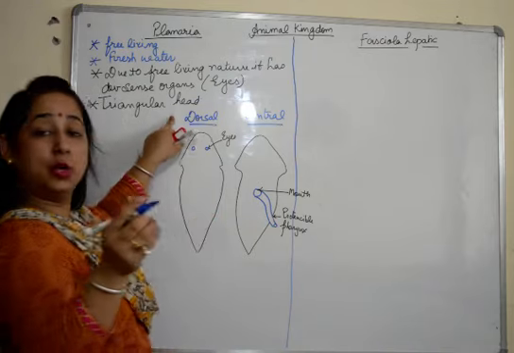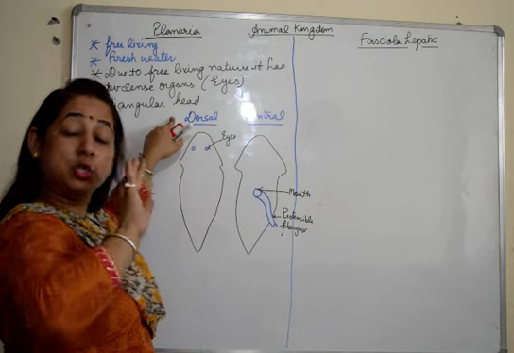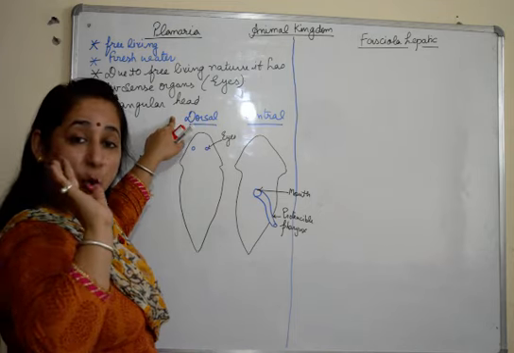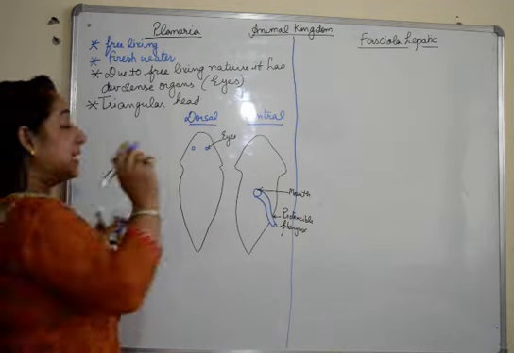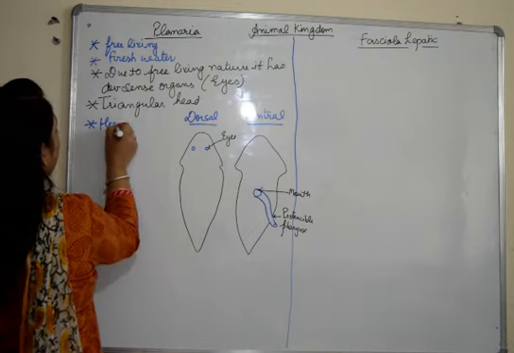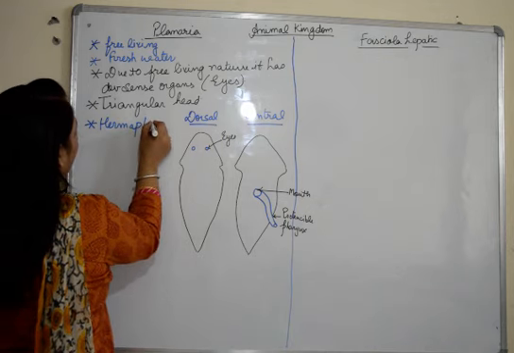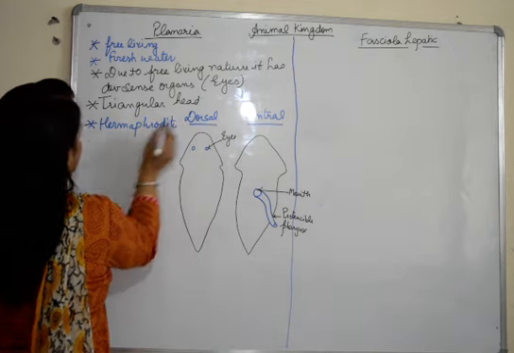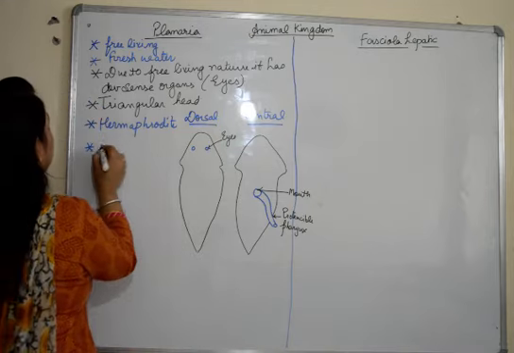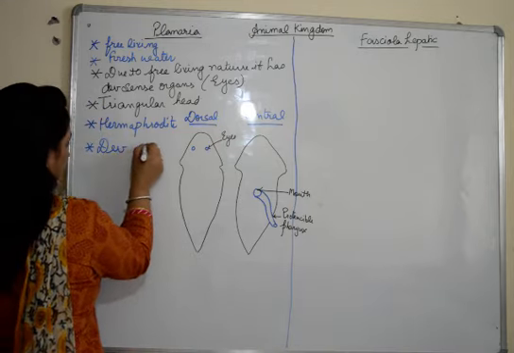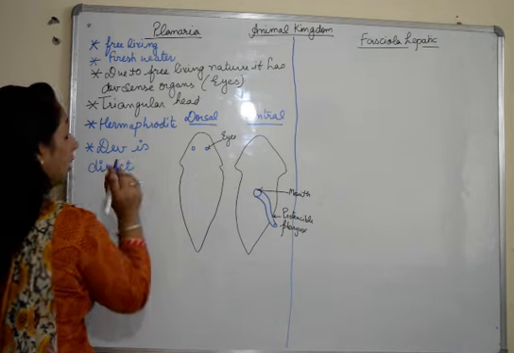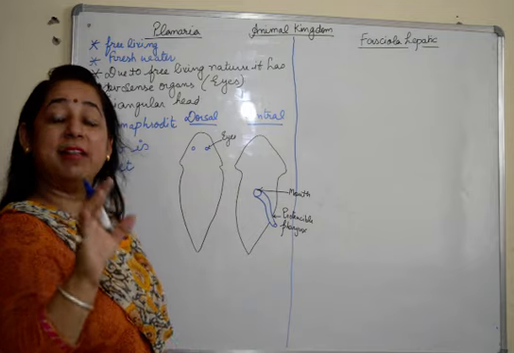So it has a triangular head, and it is not a parasite, it is not an endoparasite, so it does not have any host. Plus, among the other characteristic features, it is hermaphrodite. It has both the sex organs present in one organism, and the development is direct. Now in the case of endoparasites, the development is indirect.